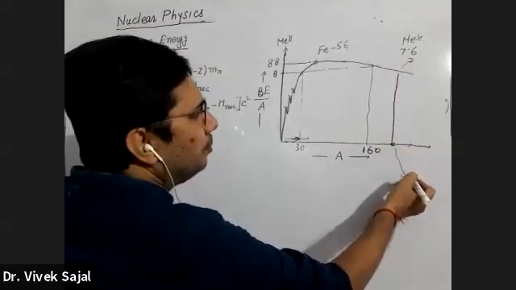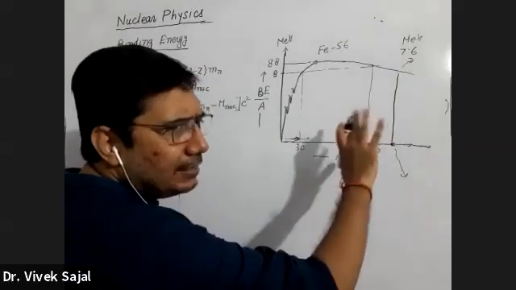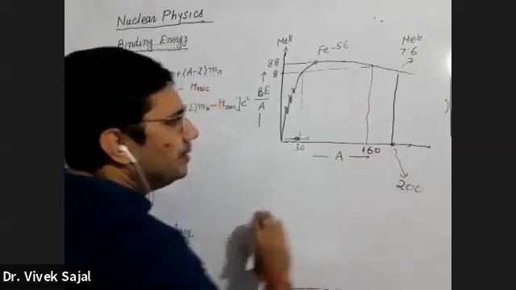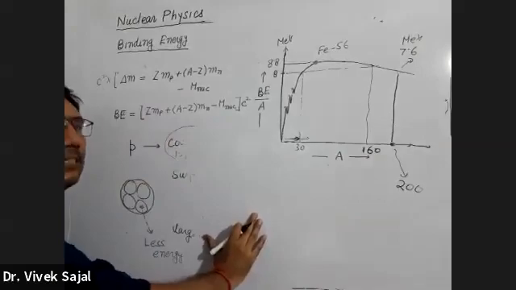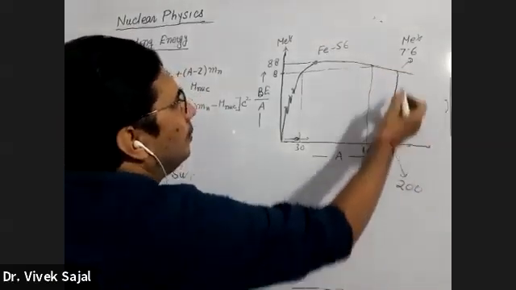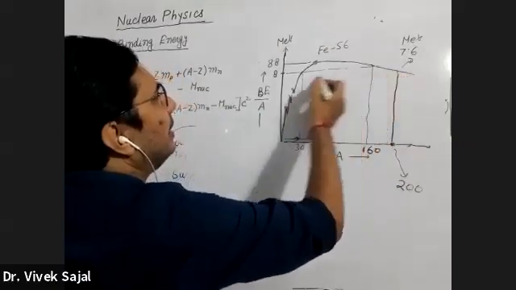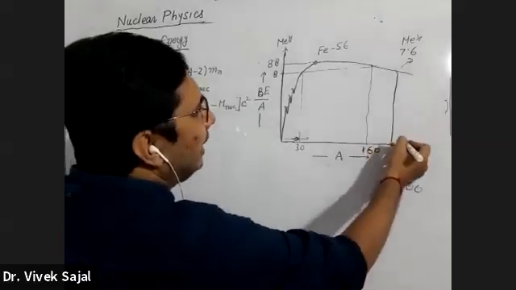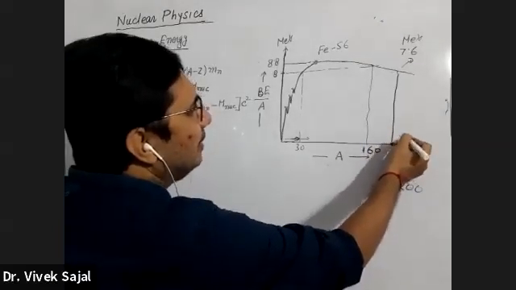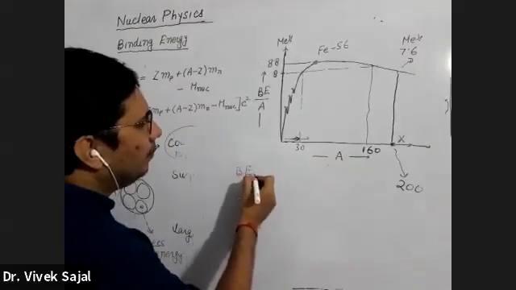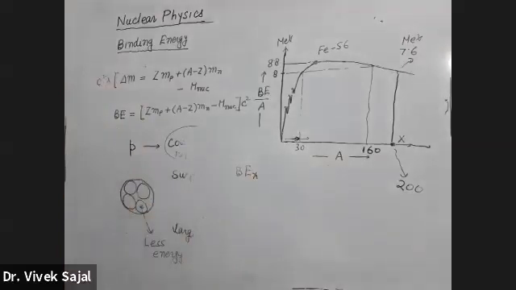I am assuming, this is not an example, but just to explain you, suppose for this the A number is 200, and correspondingly the binding energy per nucleon, if you calculate, will be 7.6. Suppose this is an X type of nuclei. So what is the binding energy of X?